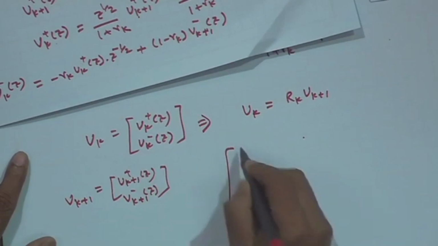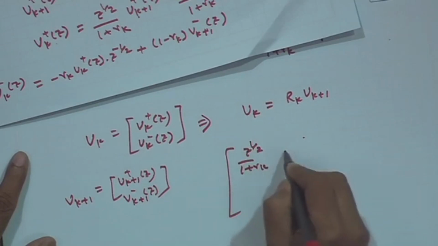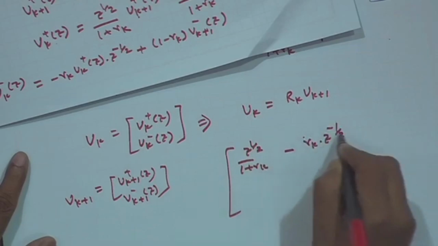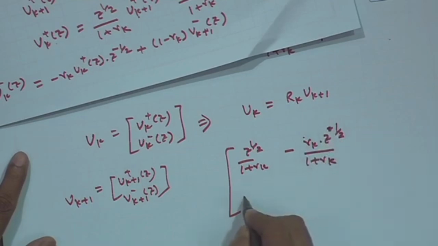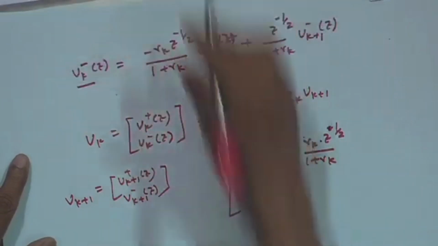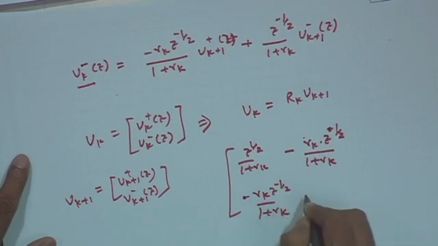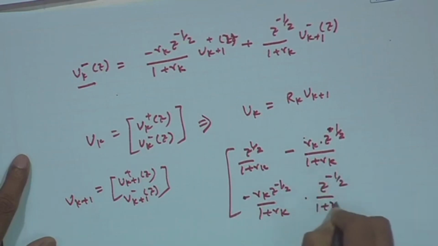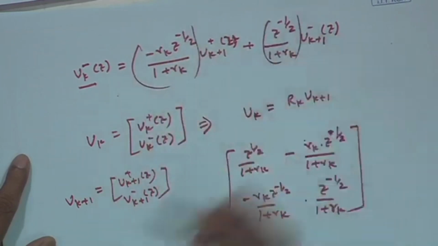What is the matrix? z to the power half divided by 1 plus r k, minus r k into z to the power minus half, z to the power half divided by 1 plus r k, and another one is minus r k z to the power minus half divided by 1 plus r k, and z to the power minus half divided by 1 plus r k. So, those coefficients I write in matrix form.